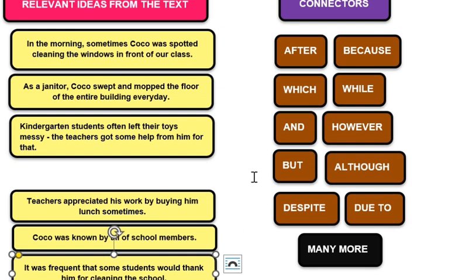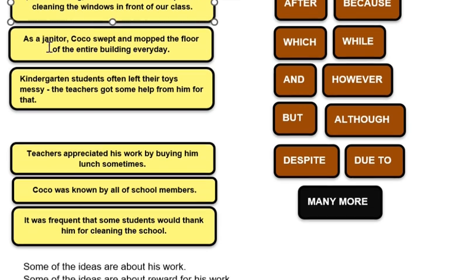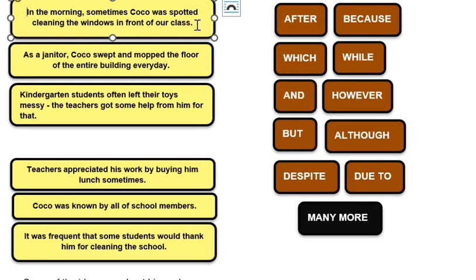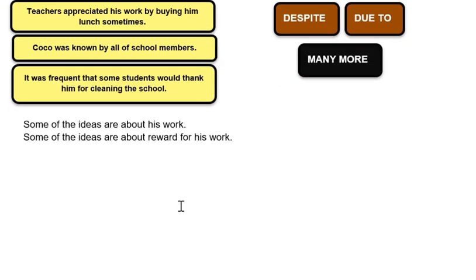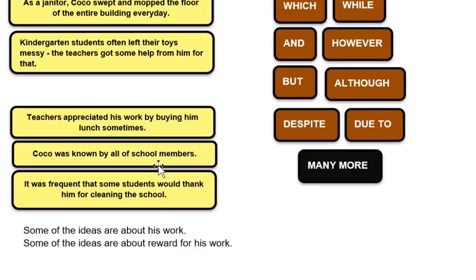Okay, you need to be able to identify similarities shared by the relevant ideas that you chose from the reading text. It's super important. When you're able to identify the similarities and group them together like this, it's going to be much easier for you to synthesize them together. Okay? Alright, let's see here. Okay, since this has something to do with the work, I'll just simply copy the sentence here. Okay, I'll copy this. Bear with me, everyone. I'm doing this manually.